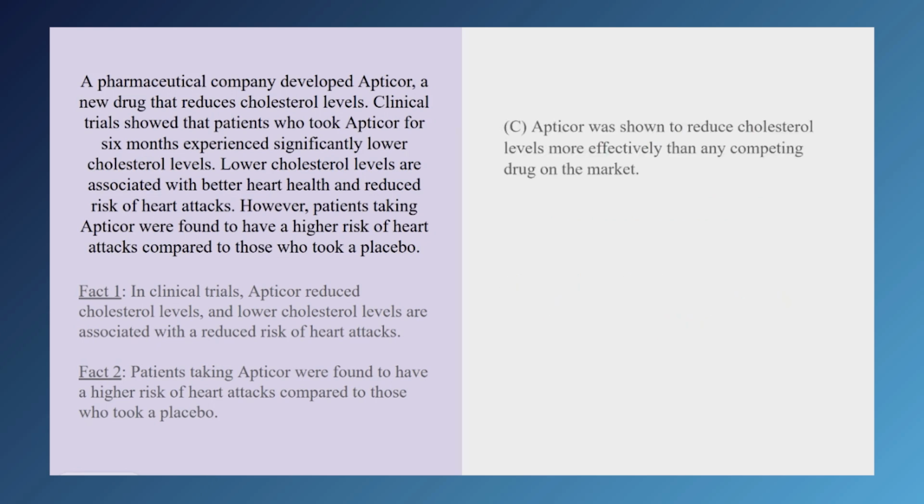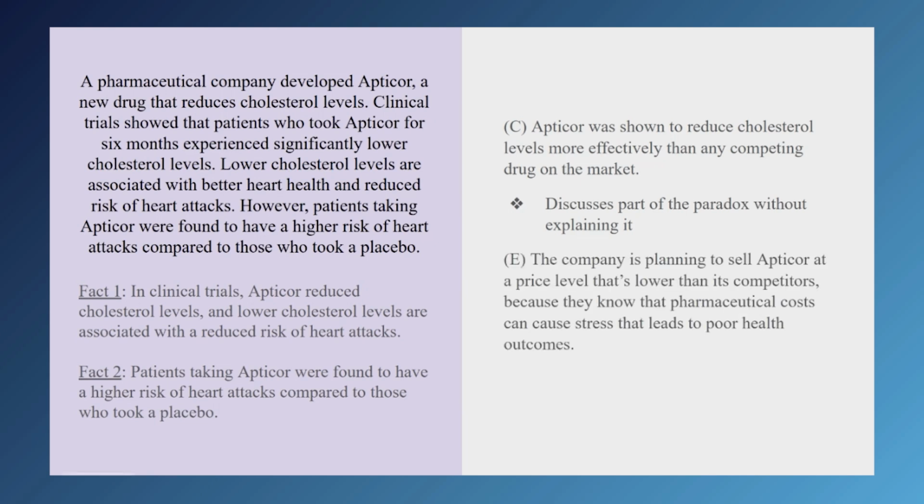C. Apticor was shown to reduce cholesterol levels more effectively than any competing drug on the market. This discusses part of the paradox and even reinforces part of it, but it doesn't resolve the paradox. E. The company is planning to sell Apticor at a price level that's lower than its competitors because they know that pharmaceutical costs can cause stress that leads to poor health outcomes. This offers some info on one of the facts without resolving the paradox.